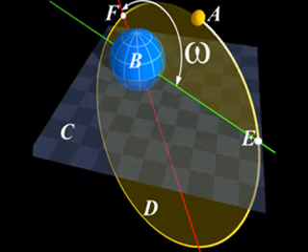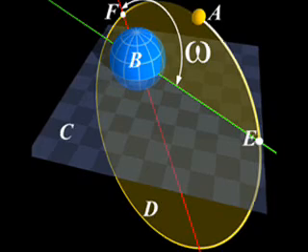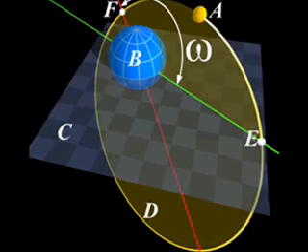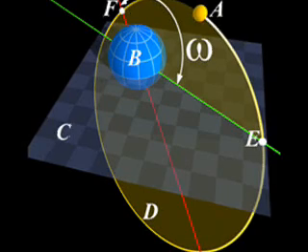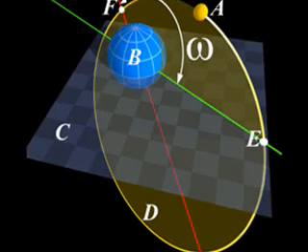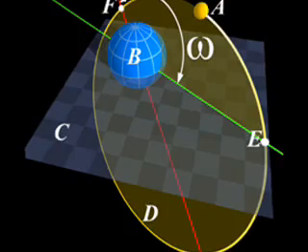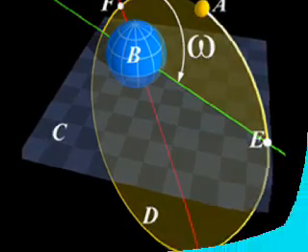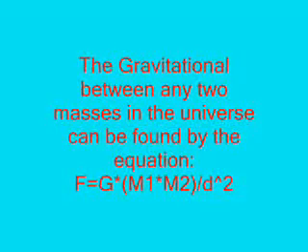Every particle in the universe attracts every other particle with a force that is proportional to the product of their masses and inversely proportional to the square of the distance between them. This force acts along the line joining the two particles.